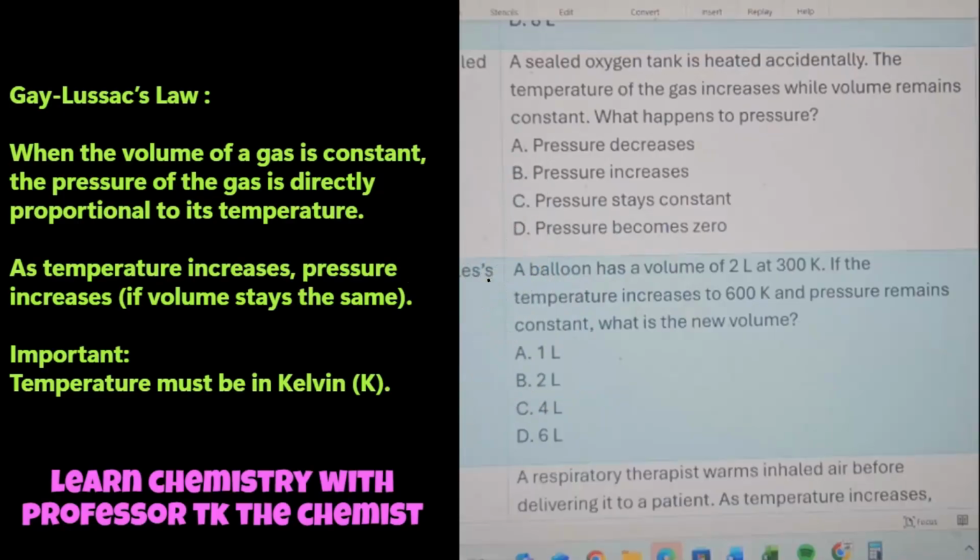Because I know a lot of students, like some of y'all said, oh, I always forget which law to use. Well, y'all, Gay-Lussac's law deals with pressure and temperature, okay? Now, with pressure and temperature, this just simply means that if one goes up, guess what's going to happen to the other one?